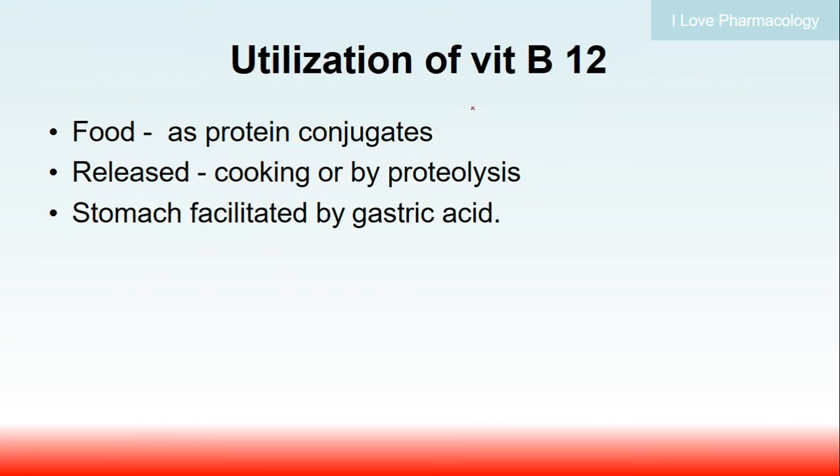So coming to the utilization of vitamin B12, vitamin B12 is present in food as protein conjugates, and it will be released by cooking or by proteolysis, which will be facilitated by the gastric acid present in the stomach.